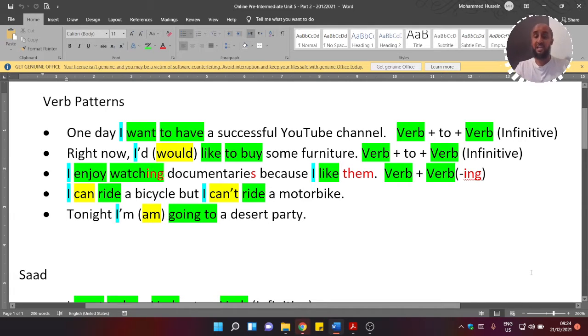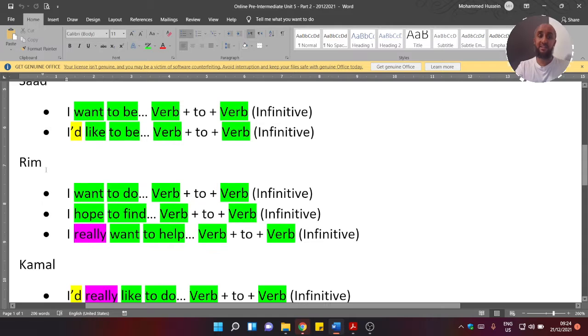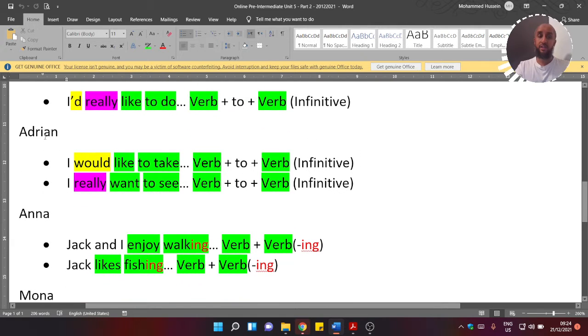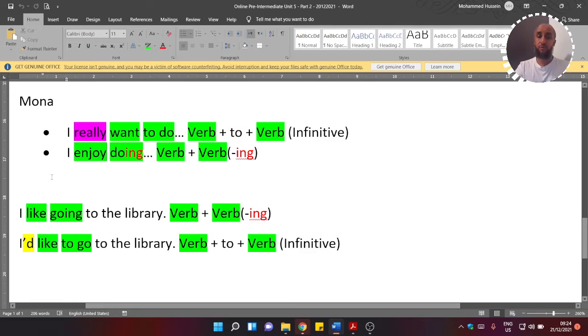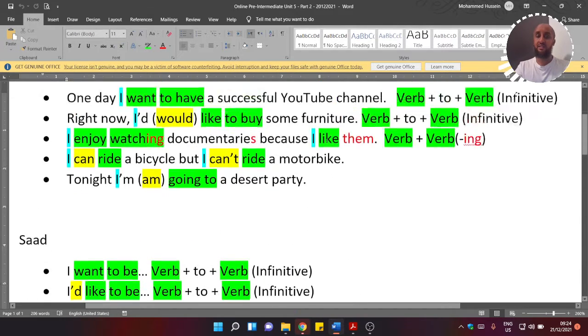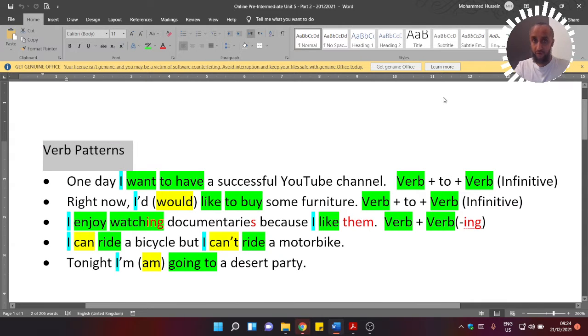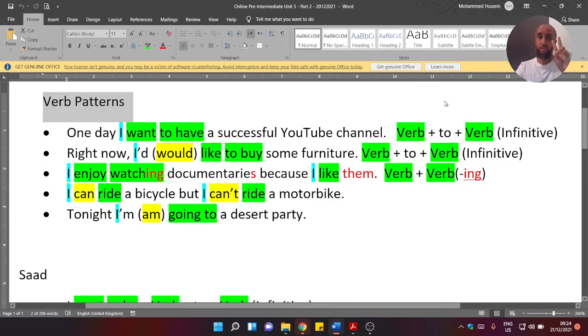First things first, let me switch over to my main screen, and you should now see the document that we did together. If you remember, we looked at some of the hopes and ambitions of Saad, Rim, Kamal, Adrian, Anna, Mona, and so forth. And we also looked at the verb patterns. So far we have used two.